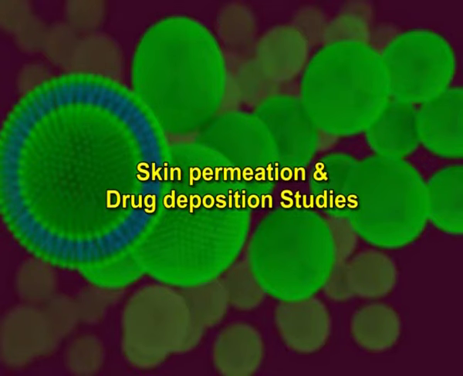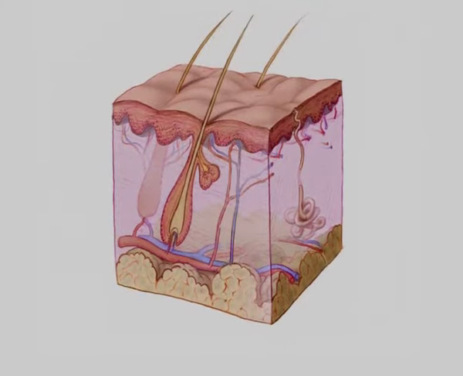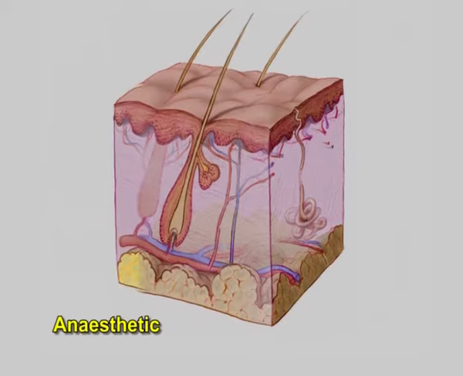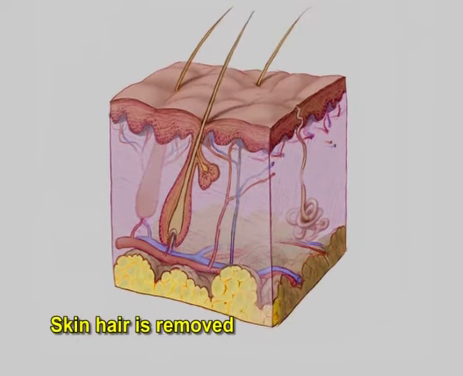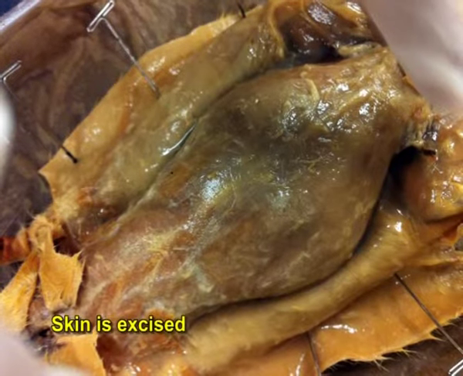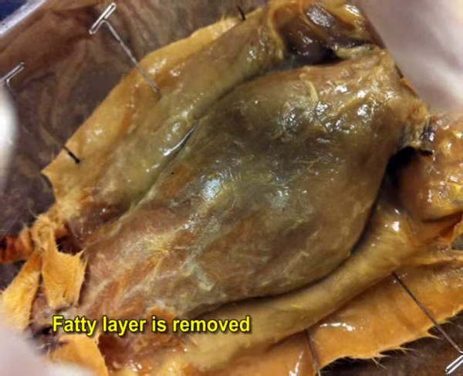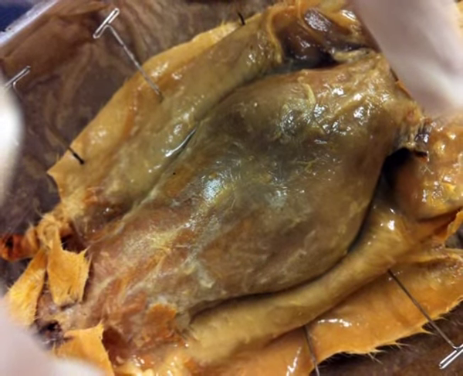Skin permeation and drug deposition studies. Animal is sacrificed by exposing to anesthetic, and then the skin and hair is removed and washed with water. Skin is excised, fatty layer is removed, treated and made ready for permeation studies.